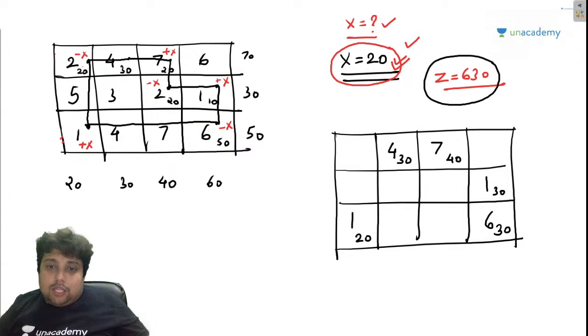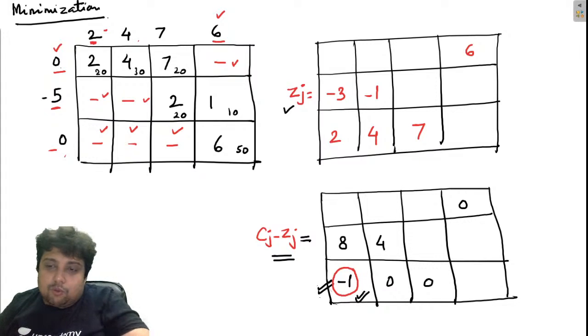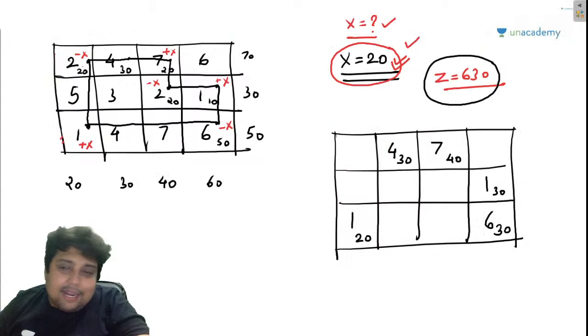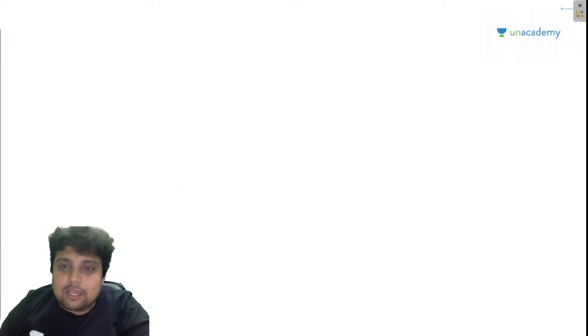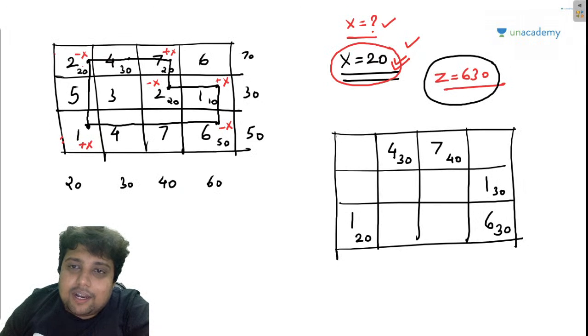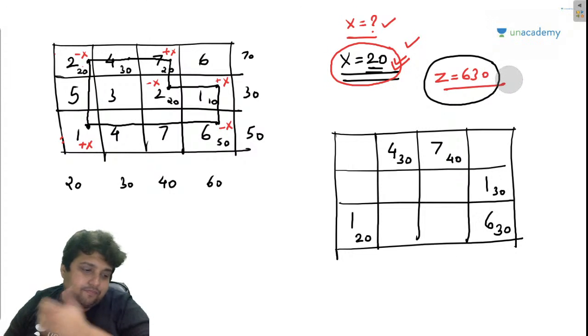Remember, the optimality test has already told me minus 1 with respect to this position. And guys and girls, I have given x as 20 units, so 20 rupees will decrease. This new solution is basically telling me that z is equal to 630.